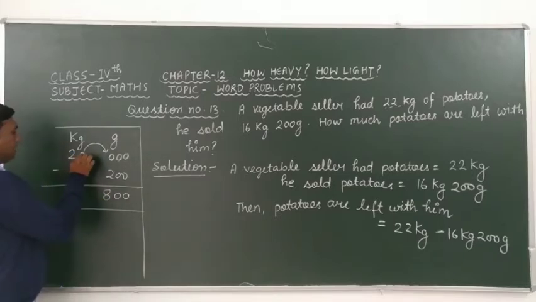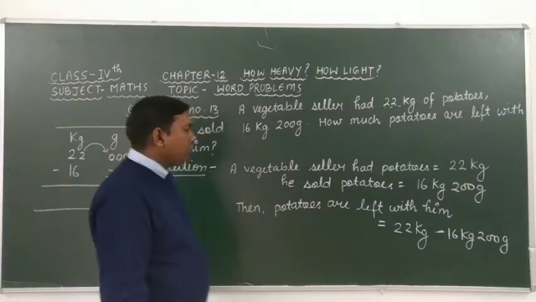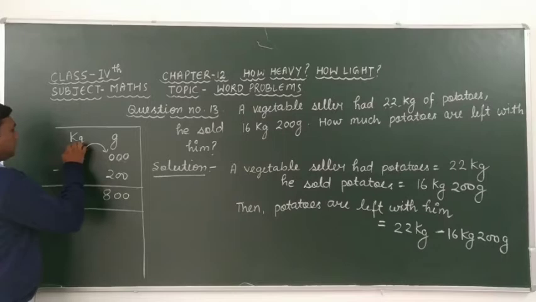Okay, students, here 1 and here 6. We know that 1 is less than 6, therefore we have to take 1 borrow again from this 2, and this 1 makes 11. 11 minus 6 is 5. Here 1 minus 1 is 0. It means that here we get 5.